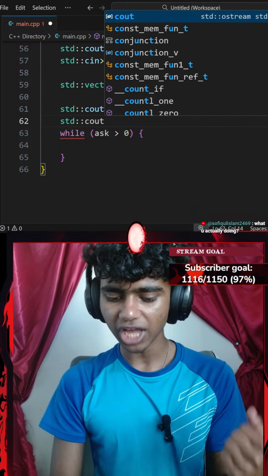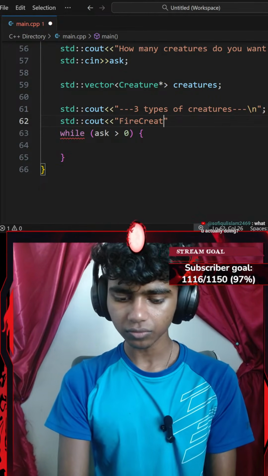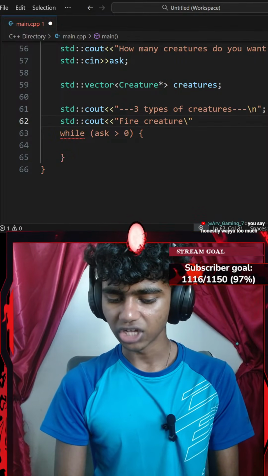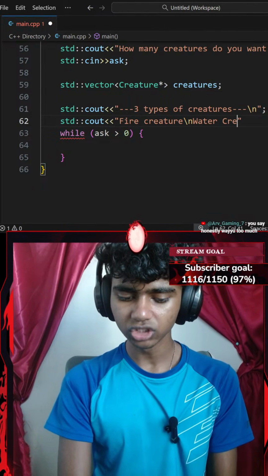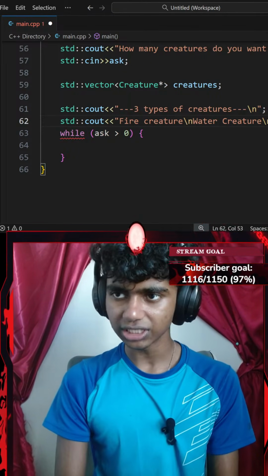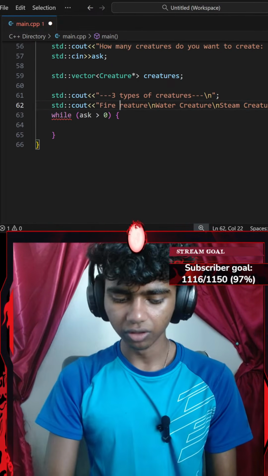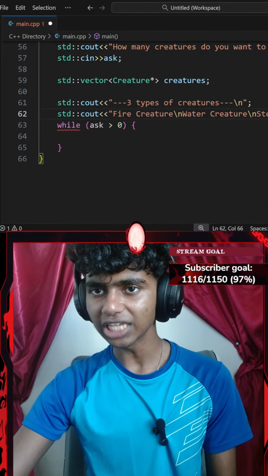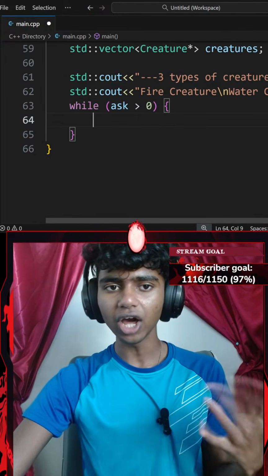Then I'll add another standard console output with an insertion operator that says fire creature, and then a new line. Then let's add water creature, and another new line, and add a steam creature. There we go. Let's zoom out a bit. Then I'll end that with a new line as well, with a semicolon. And now, while my ask variable is greater than 0, I'm going to do something. I've got to ask the user which.